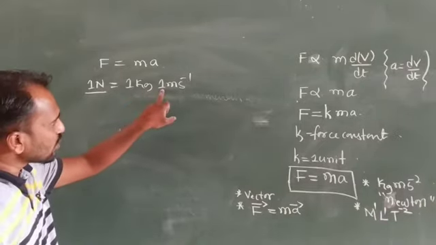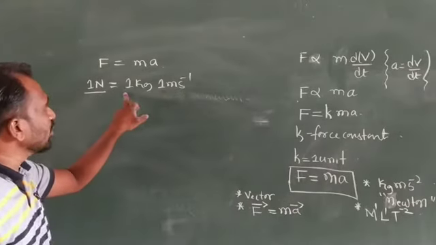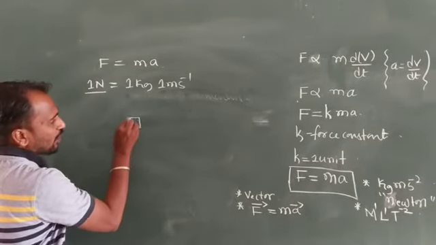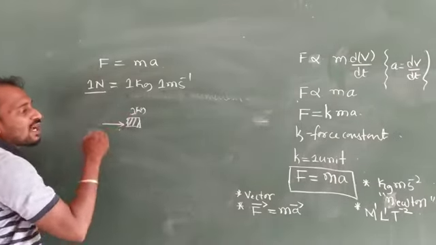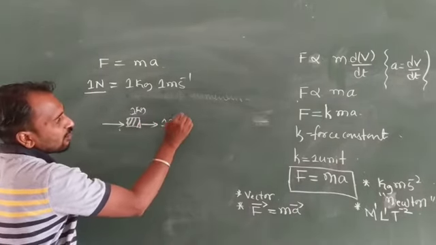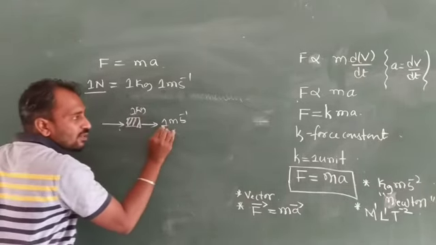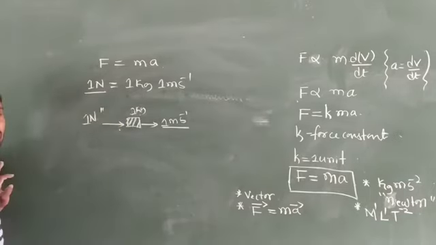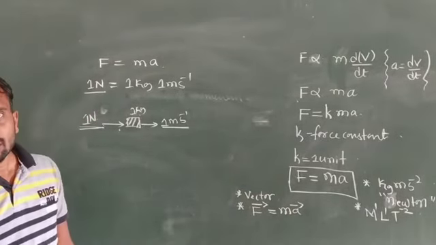Suppose some force is applied on a body of mass 1 kg and it accelerates at 1 meter per second square. The force required for this is what we consider 1 Newton. This is the definition of 1 Newton.